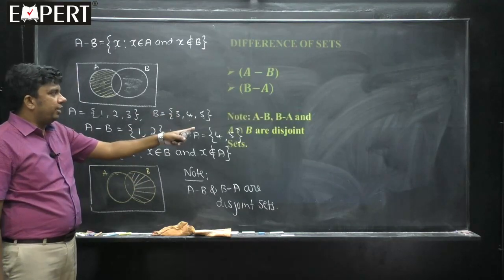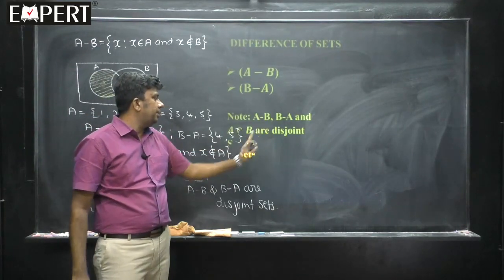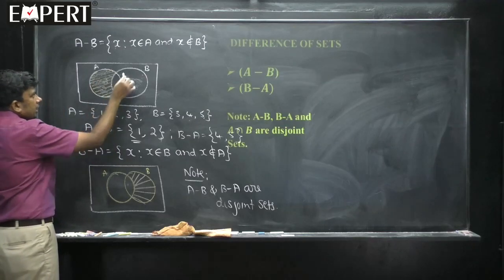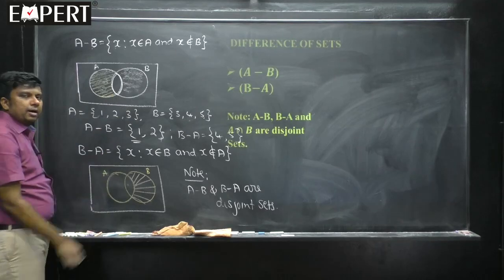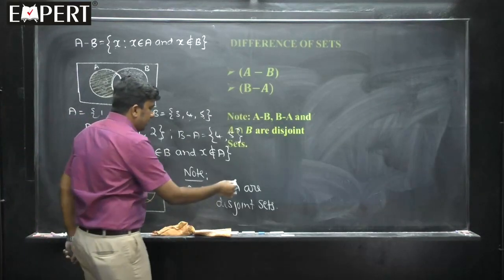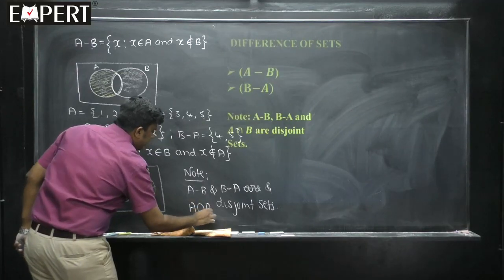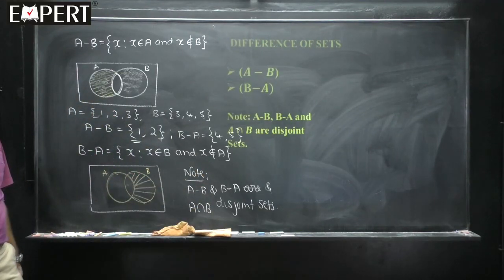So, that is about difference, students. I have written here, note that A minus B, B minus A and A intersection B are disjoint sets. This is A minus B, this is B minus A and this is A intersection B. All of them are disjoint. All these three sets are disjoint sets. There is nothing in common. Okay? Yes.